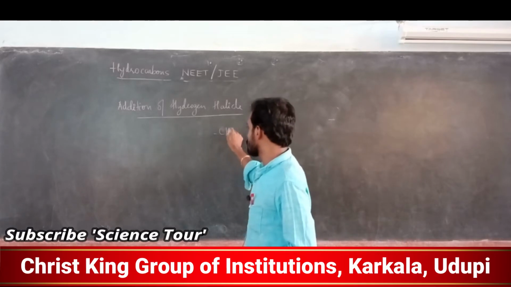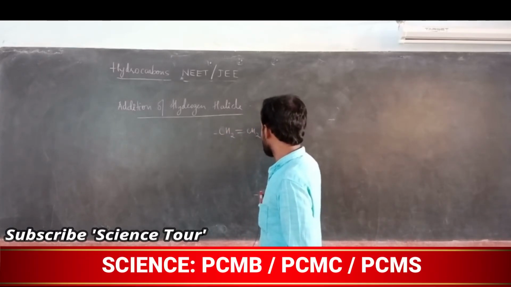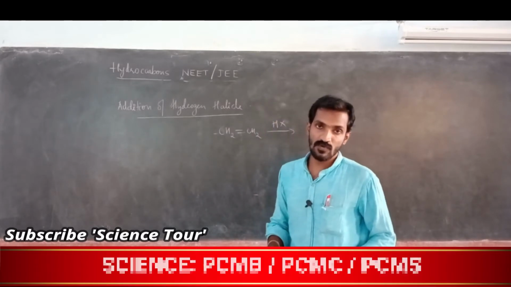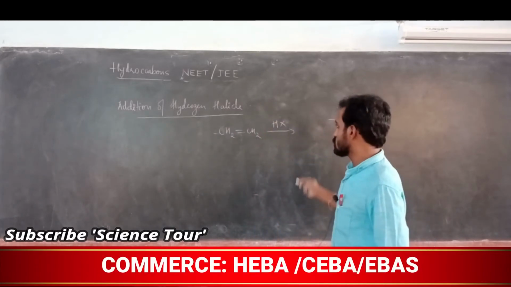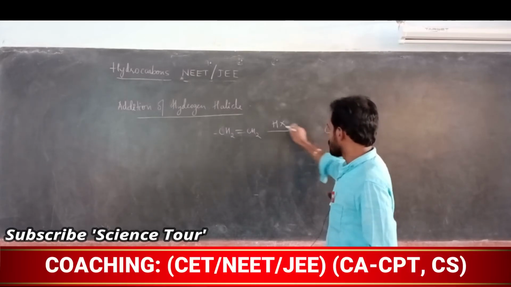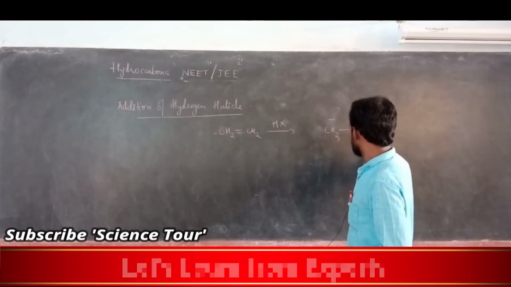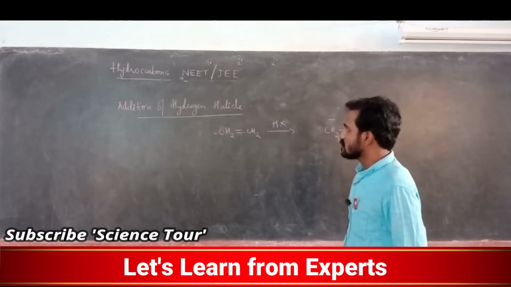For example, my dear students, CH2 double bond CH2 plus hydrogen halide, HX. X means halogen: chlorine, bromine, iodine, fluorine. So the product we are getting is CH3-CH2X, where one H is added to this carbon and X to the other carbon.